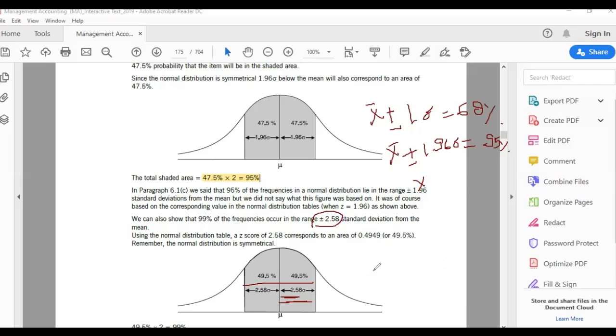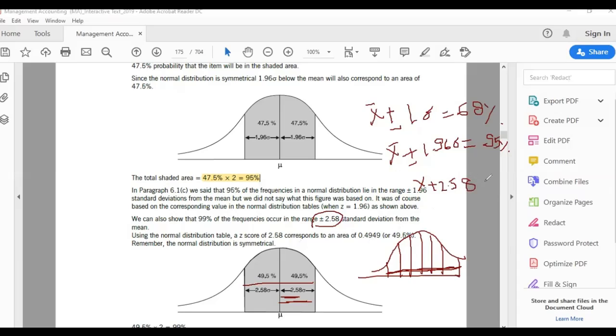This is the mean, this is X bar 1 standard deviation, this area is 1.96 standard deviation, and this part is 2.58. So if you talk about 2.58, you are talking about more values, more area. So X bar plus minus 2.58 is actually giving you how much?